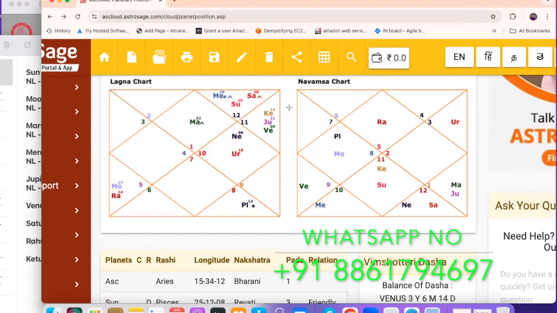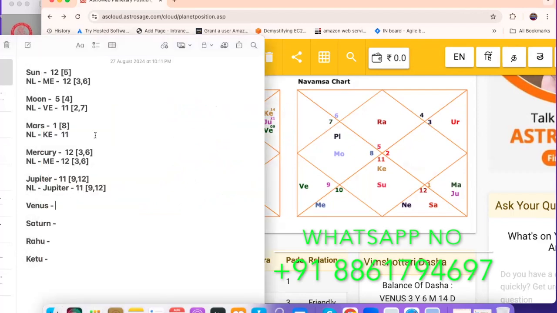Okay. Venus sitting in the 11th house. What Venus is ruling? In this person's chart, Venus is ruling the 7th lord and the 2nd lord, right? So you can write that. Okay, I have written here. I will just copy this. In your case, just write it down.